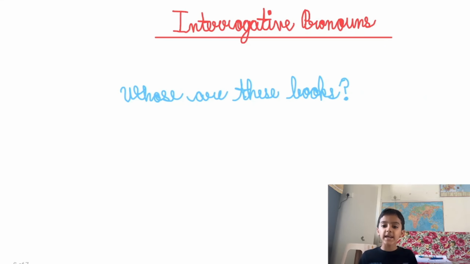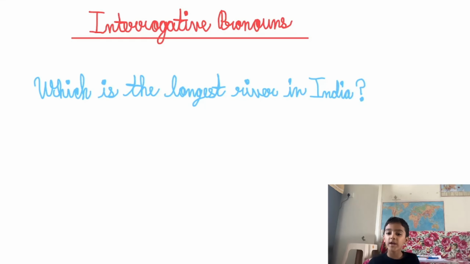Whose. It is used in the possessive case. Example. Whose are these books? Which. It is used for both persons and things. Example. Which is the longest river in India?